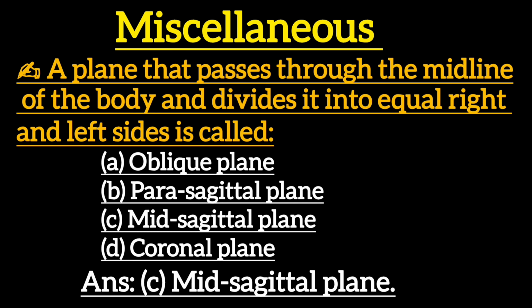Next one is, a plane that passes through the midline of the body and divides it into equal right and left sides is called option A, oblique plane. Option B, parasagittal plane. Option C, mid-sagittal plane. Option D, coronal plane. Correct answer is option C, mid-sagittal plane.